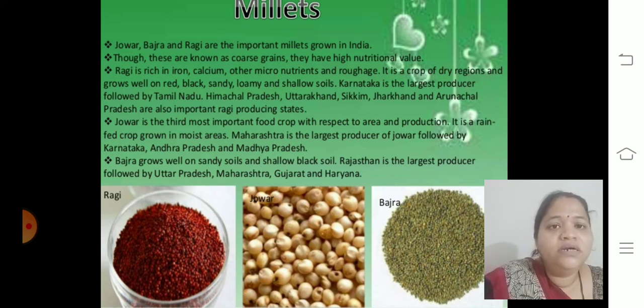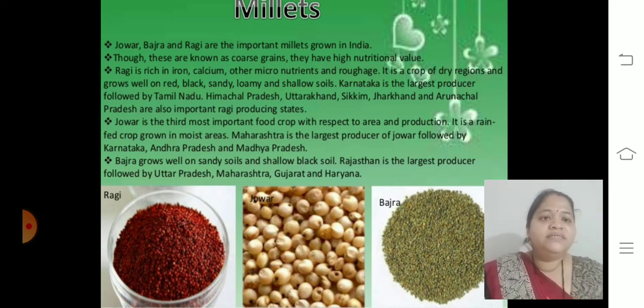Jwar is the third most important food crop with respect to area and production. It is a rain-fed crop grown mostly in areas where a higher percentage of rainfall is there. Maharashtra is the largest producer of jwar, followed by Karnataka, Andhra Pradesh and Madhya Pradesh. We live in Maharashtra, you know very well. Here there is more demand for jwar.